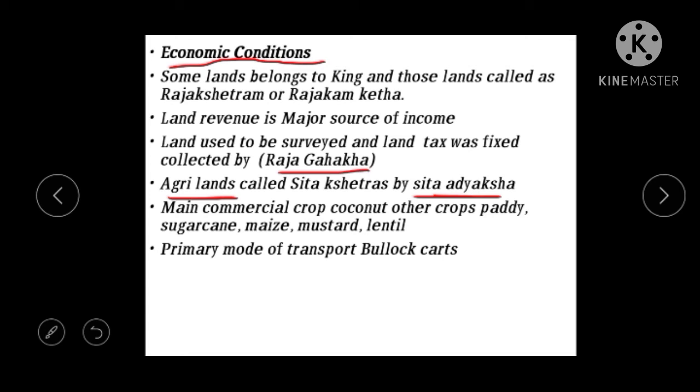Okay, then we see the mode of transportation. The mode of transportation is the bullock cart. Nowadays we have buses, cars, trains, airplanes and helicopters, even rockets to space. But in those days the basic transportation was the bullock cart. If they wanted to go from Mumbai to Delhi, it may take nowadays 1 hour, but in those days it might take 10 to 15 days. Such a transport system existed.